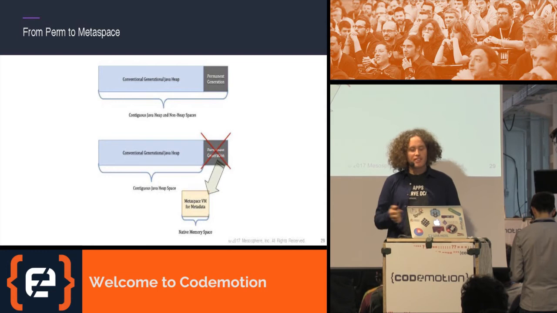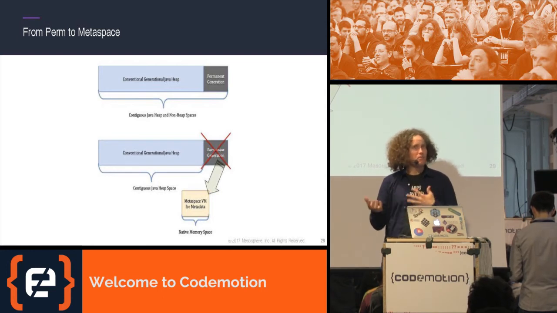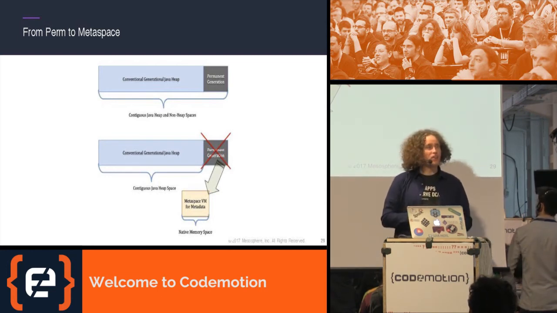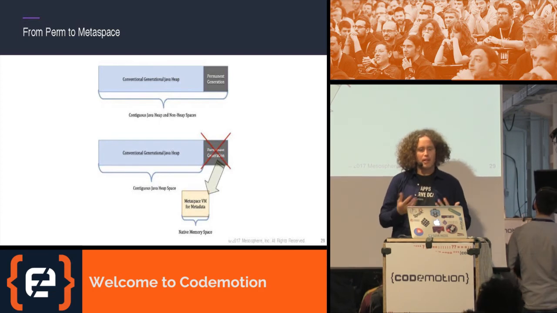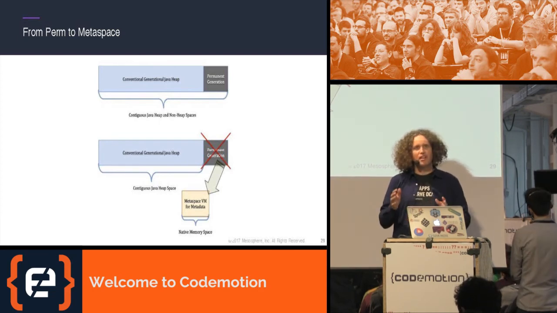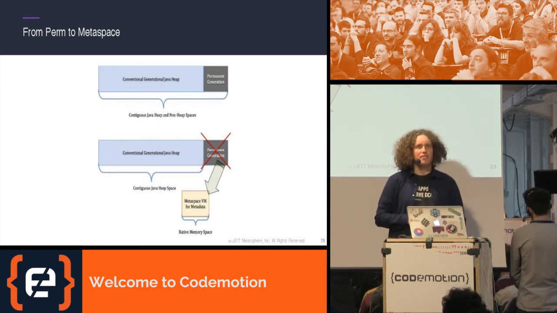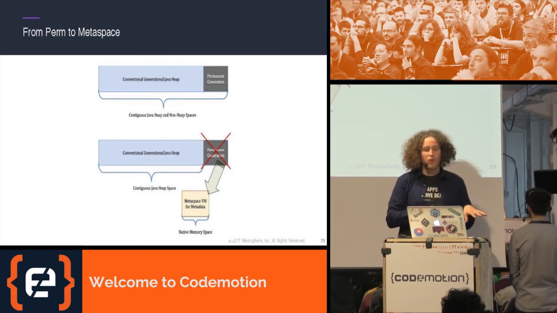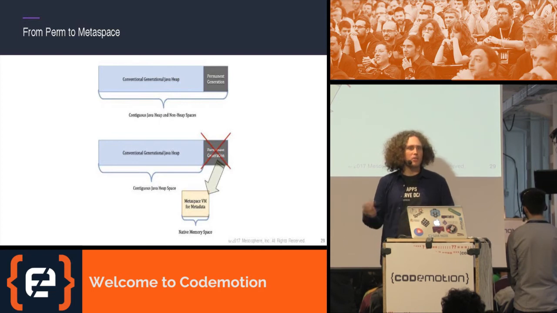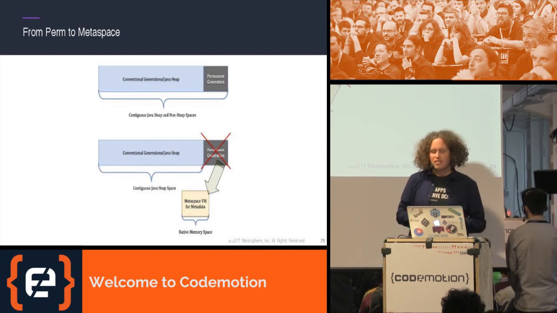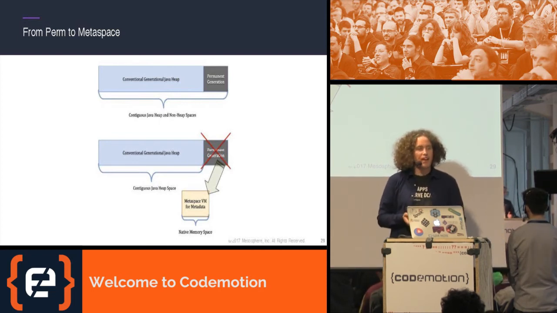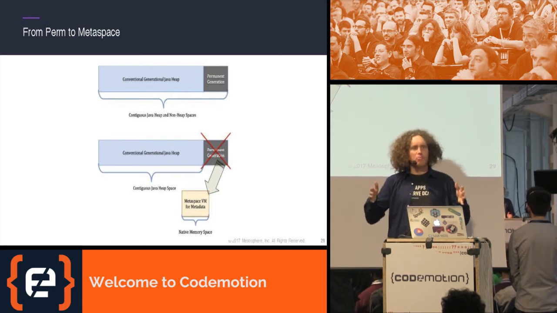The new Metaspace is a similar thing, but it's outside of the heap space, so it's not constrained by the JRE anymore, and it actually lives in the native memory space. What that means is that, in contrast to before, if I had a class loader leak and spun up too many classes and wasted my PermGen space, at some point I would hit my heap limit and it would just crash.